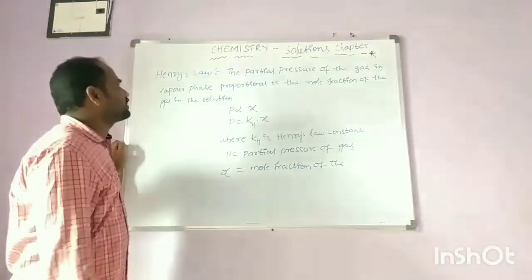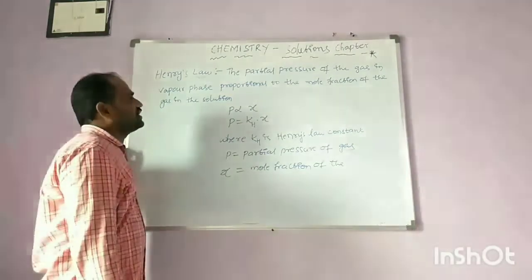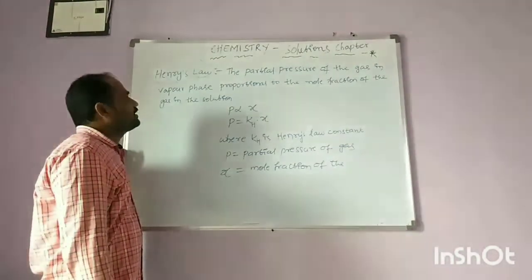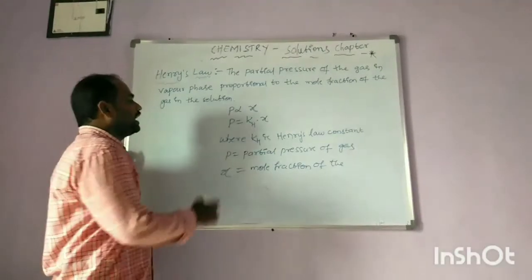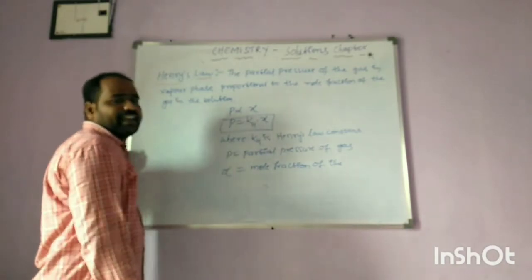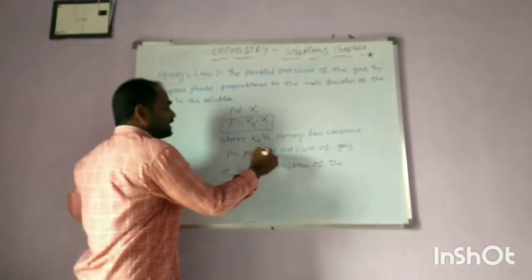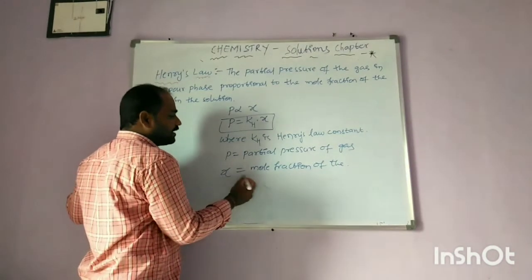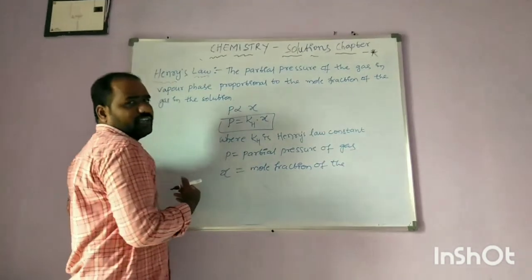Henry was the first to give quantitatively the relationship between the pressure of the gas and the solubility of a gas in a liquid. The mathematical form of Henry's law is P is equal to KH into X, where KH is the Henry's law constant, P is the partial pressure of the gas, and X is the mole fraction of the gas.